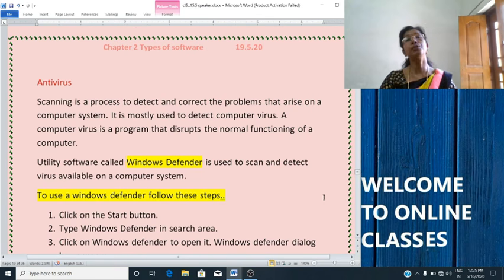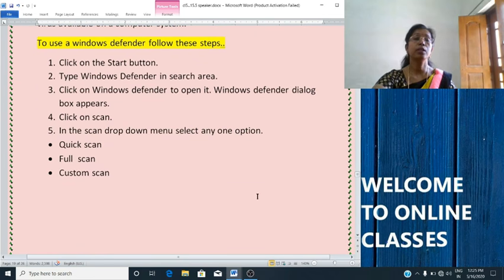A utility software called Windows Defender is used to scan and detect viruses available on a computer system. Now let's see what are the steps to use Windows Defender.